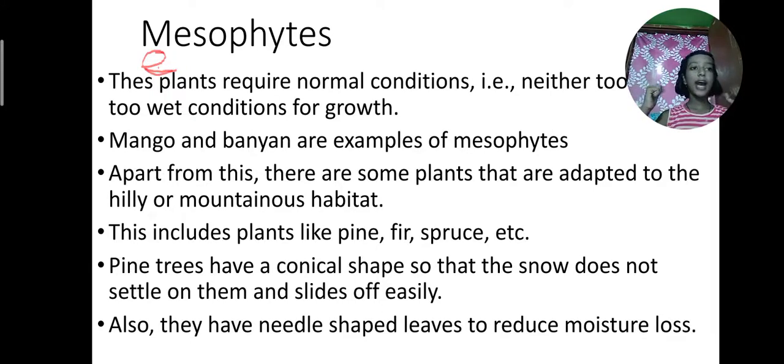Now you have heard the names of pine, fir, spruce. Hope you have learned about this earlier, but if not, I am telling you. Most of the mountainous plants have a conical shape like this. Why this conical shape?